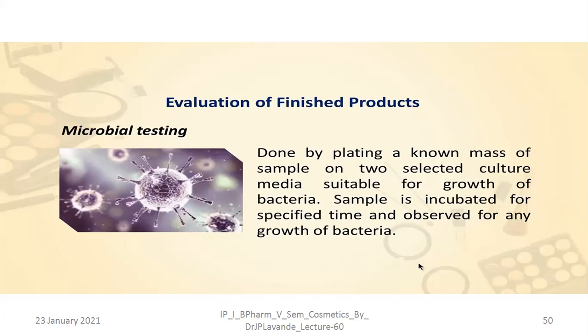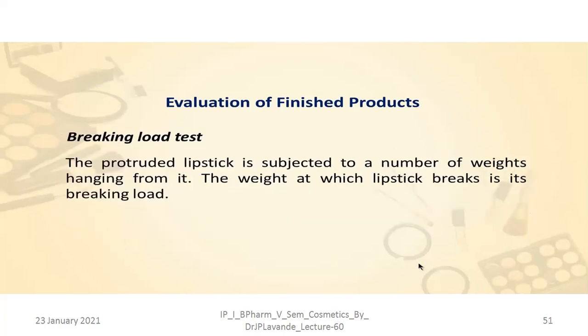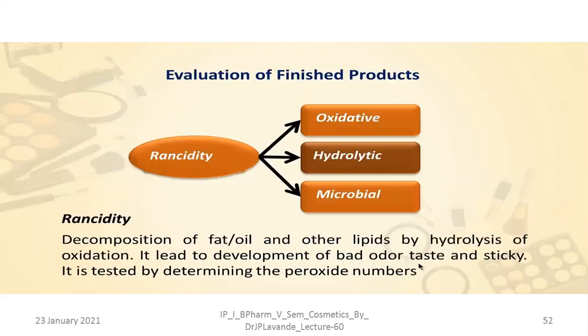So it should be free from bacteria, or the effect of the preservative can be determined by using this particular test. Breaking load test: this is the test performed on the lipsticks in order to determine the strength. The protruded lipstick is subjected to a number of weights hanging from it. The weight at which the lipstick breaks is its breaking load. So continuously we have to go on adding weights to the lipsticks.